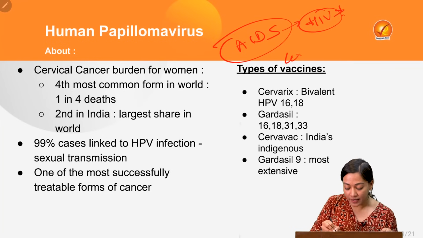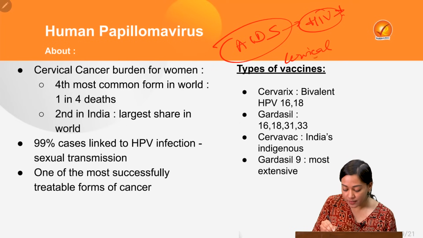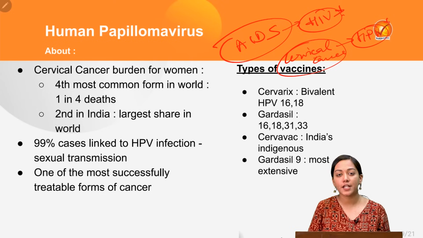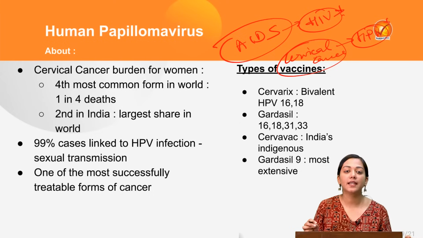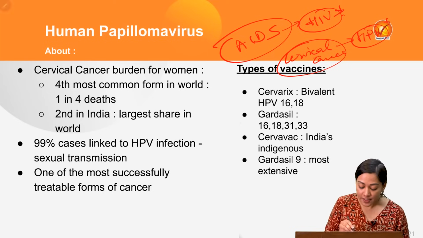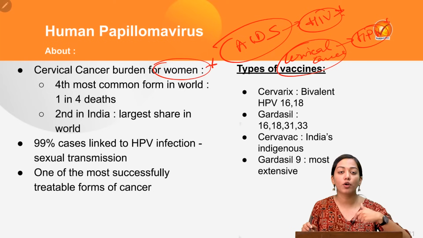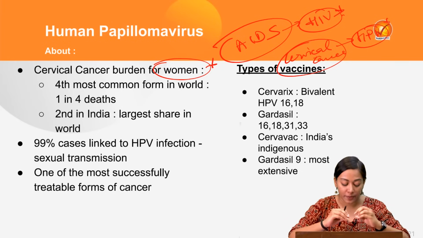Similarly, the cervical cancer which is developed in the cervix of females is transmitted by HPV virus. It is not that the cervical cancer is only caused by HPV, but HPV is responsible for causing 90% of the cases of cervical cancer. And we have got huge cervical cancer because cervical cancer, first of all, burdens women the most. Therefore, this is also very important from social justice point of view for providing social empowerment to women.